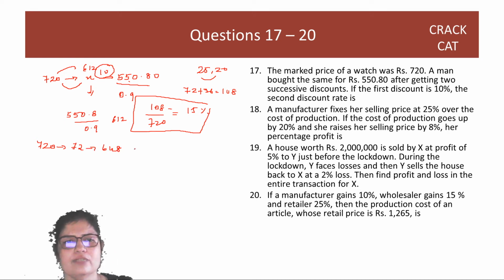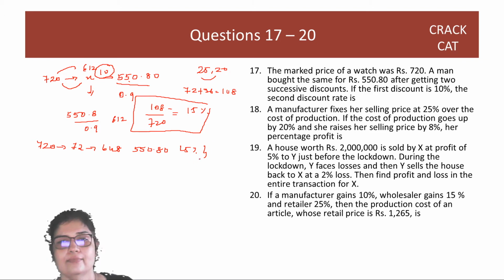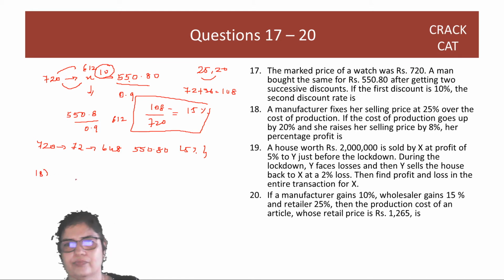How do you go from 648 to 550.80? You will have to give a discount of 15%. So you will get 15% either way. Okay. 18th question. A manufacturer fixes her selling price at 25% over the cost of production.